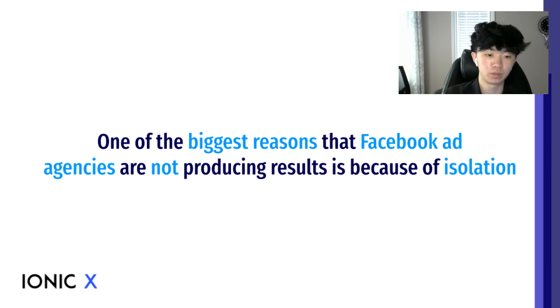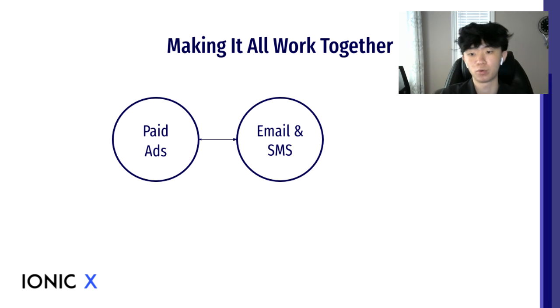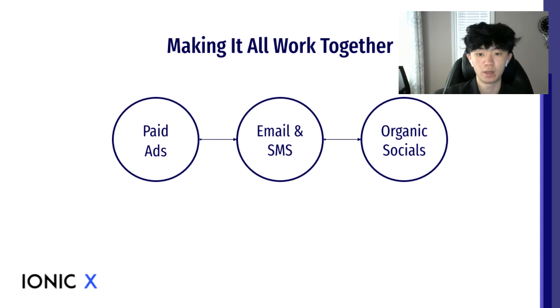So, what are some examples of actually coordinating your marketing between different channels? Well, one of the most simple ones is generating email signups with paid ads. And vice versa, you can build audiences for paid ads using your email list. And then you can even boost your organic socials with your email and SMS marketing and vice versa. These are just a few simple examples of integrations you can make to greatly improve your results across all channels without having to spend much money.